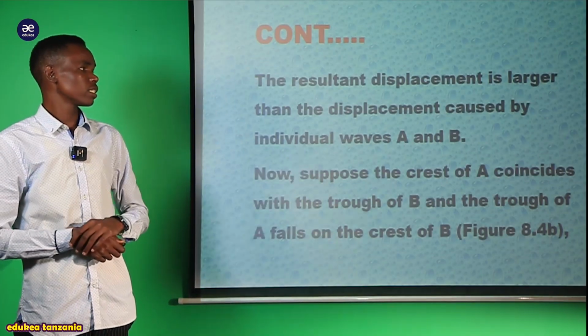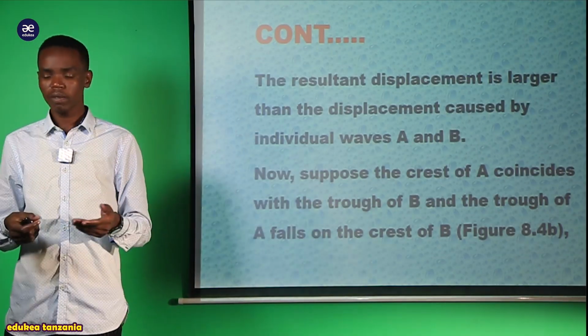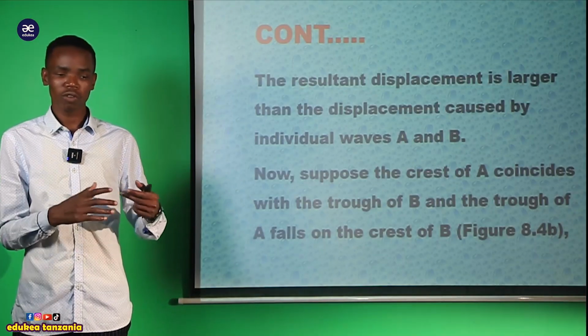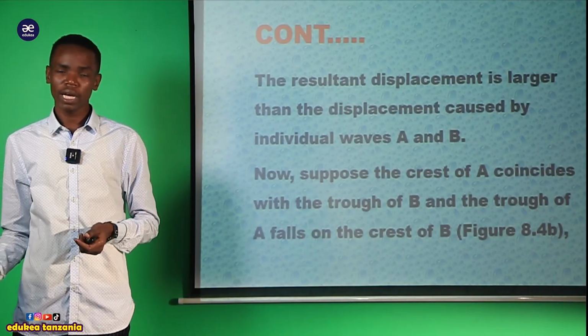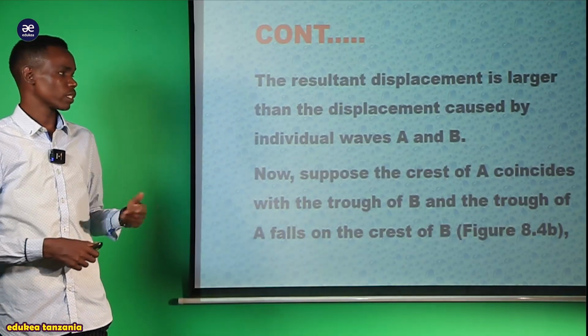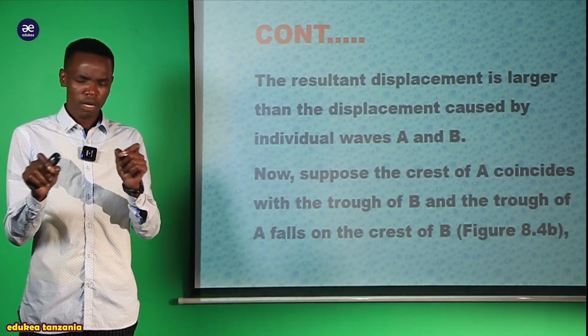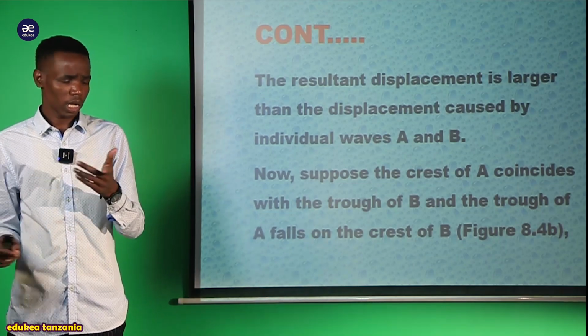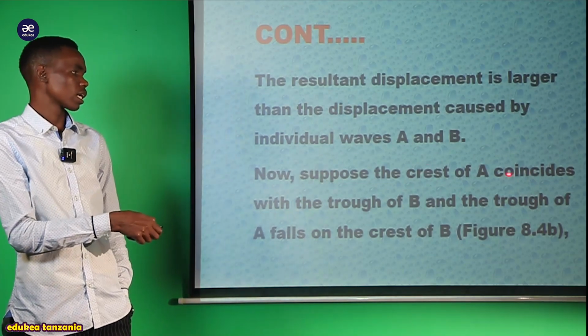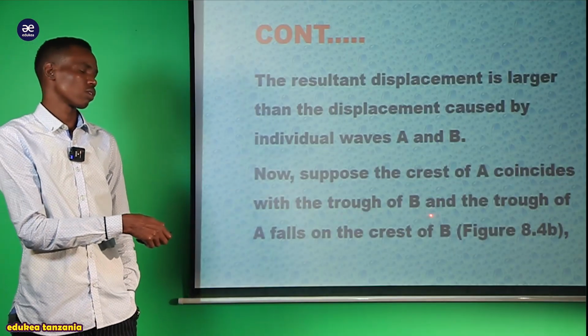So the resultant displacement is larger. We should observe that the resultant displacement from wave A and wave B is larger compared with A and B individually.